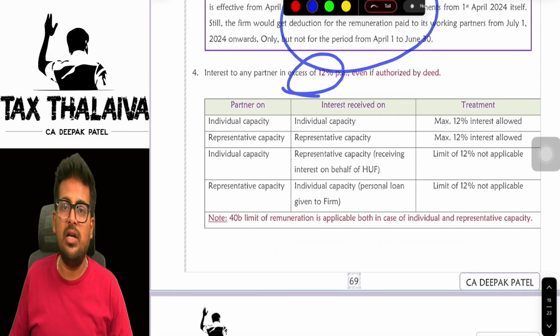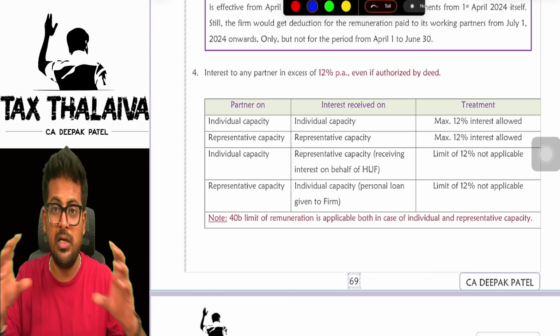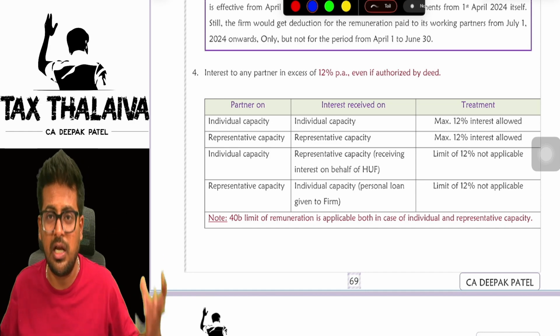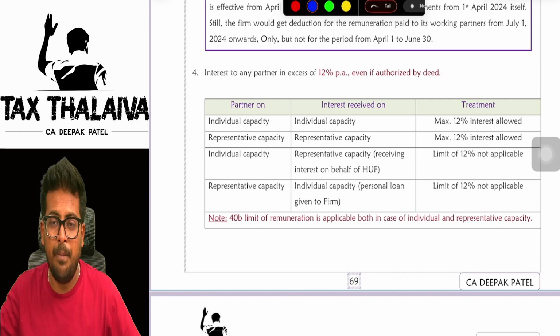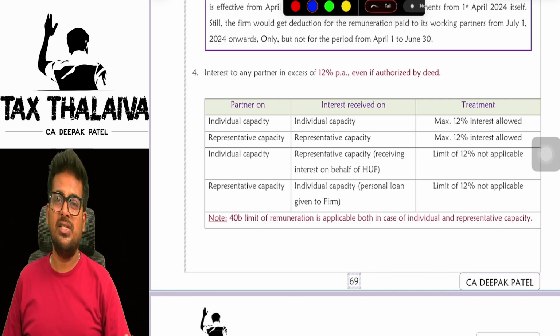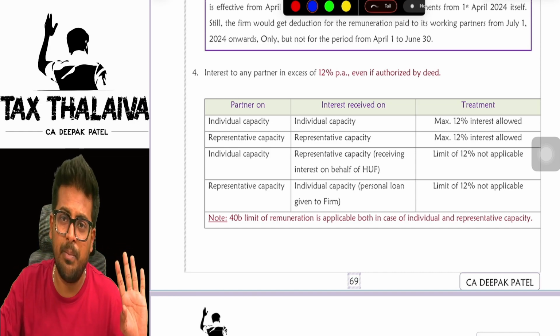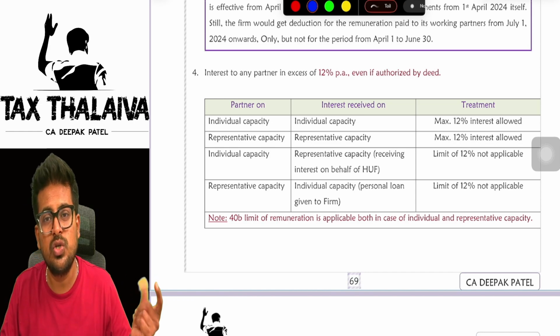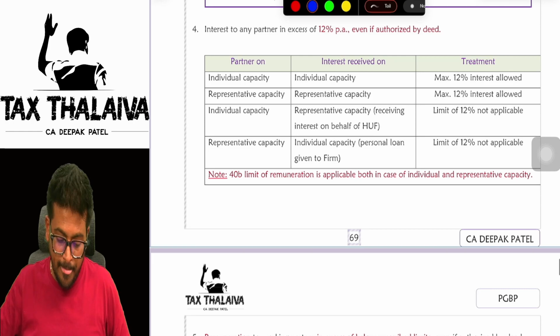Now, interest up to the rate of 12% per annum only is allowed by 40B. Let's say, for example, in the partnership deed, it is so beautifully written with color coding, it is written interest on partner's capital eligible for 20%. It is written. Still, 40B has an issue. It says, boss, maximum 12% I will allow. You write 100% also there, I will not allow. So, whatever excess interest is there, you have to disallow in the hands of the firm.